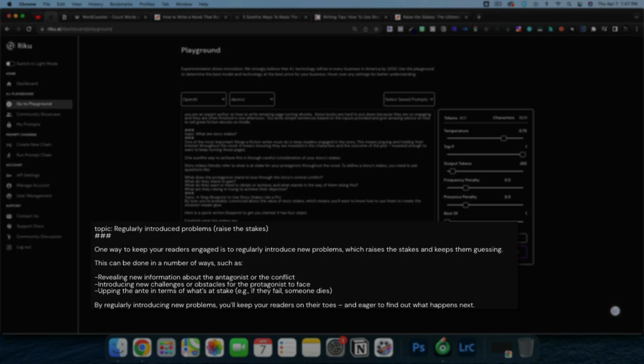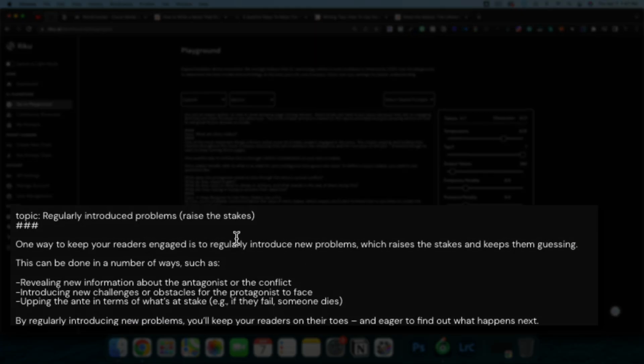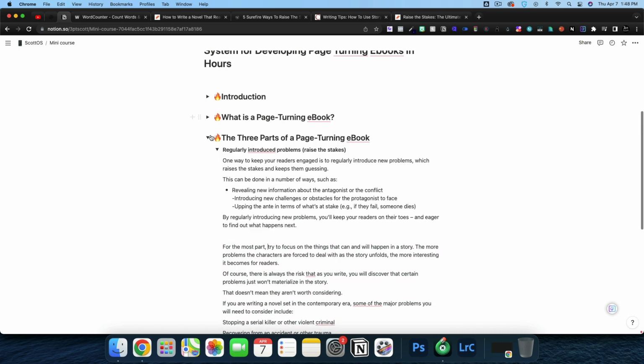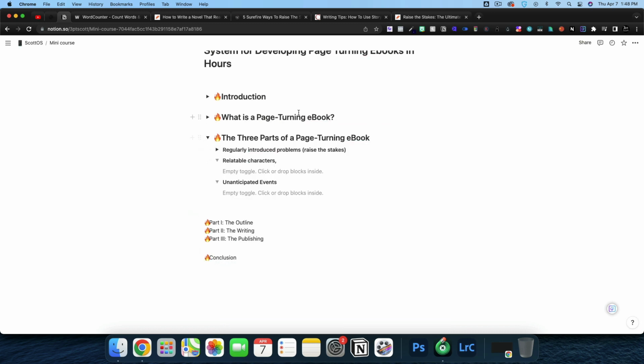One of the ways to keep your readers engaged is to regularly introduce new problems, which raises the stakes and keeps them guessing. This can be done in a number of ways, revealing new information about the antagonist or the conflict, introducing new challenges or obstacles, upping the ante in terms of what's at stake. So I'm going to come in here now, and that's going to be our introduction. And we'll add our own touch to this as we go on.